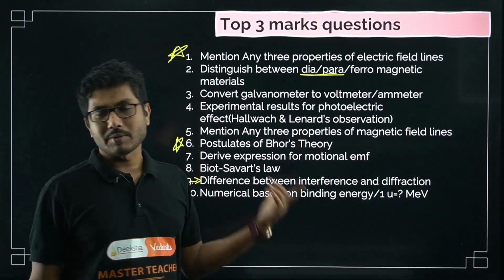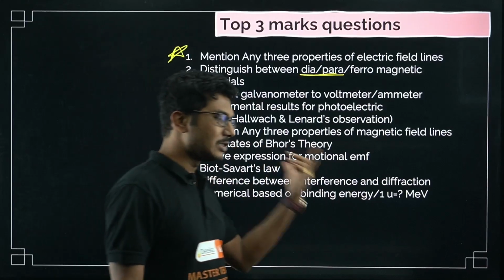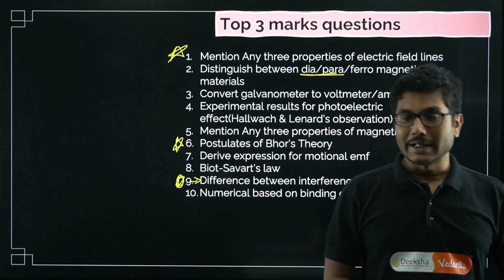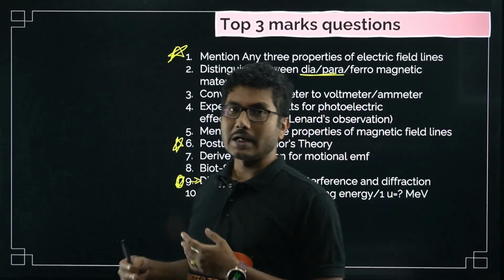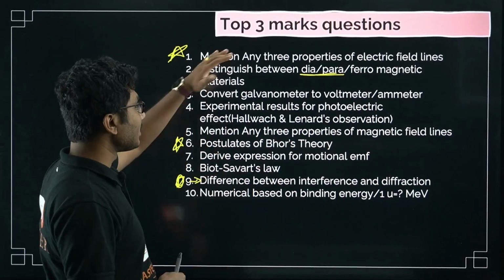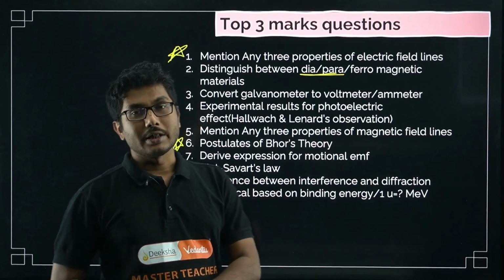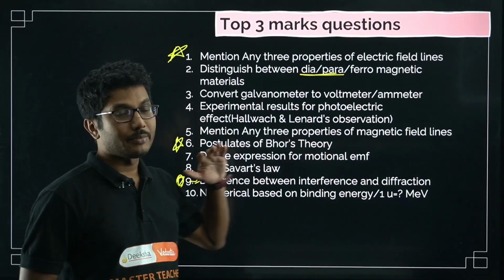All these questions are coming from the nuclei chapter. So as you can see, binding energy per nucleon and total binding energy are very commonly asked questions from this chapter. If you are preparing for numericals from this 3-marker section, and you are strong in mathematics, definitely you should prepare the numericals from this chapter, as they are very predictable.